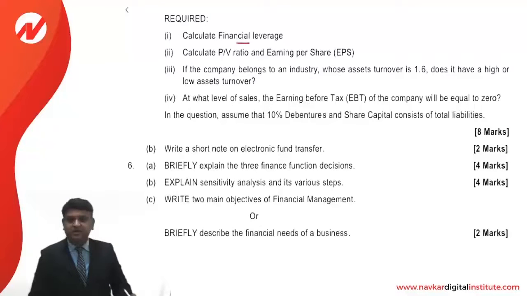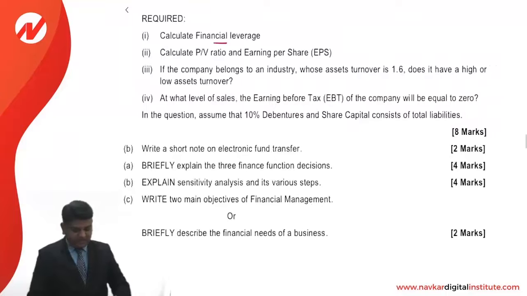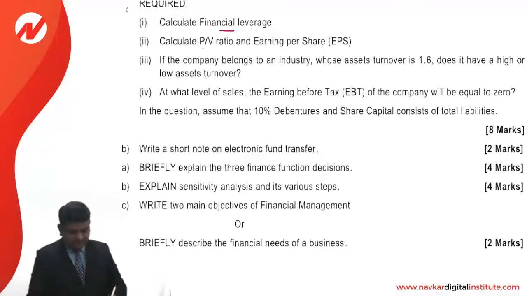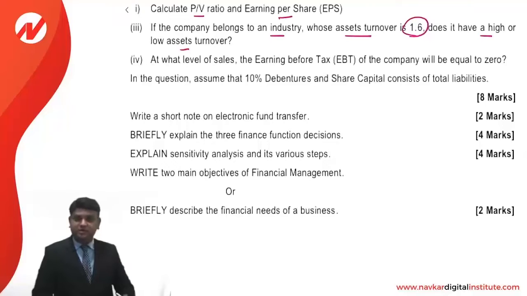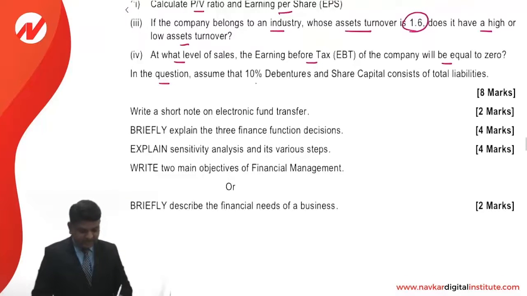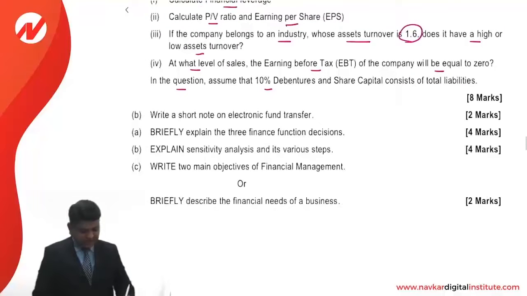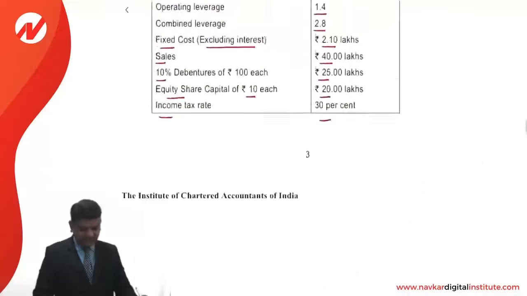You are required to calculate, first, DFL, degree of financial leverage. Second, calculate the profit volume ratio and earning per share. Third, if the company belongs to an industry whose asset turnover ratio is 1.6, does it have a high asset turnover ratio or a low asset turnover ratio? Fourth, at what level of sales will the EBT of the company be 0? In the question, assume 10% debentures and share capital consist of total liabilities. That is the way they have provided the information.